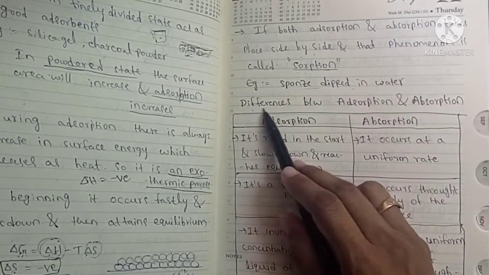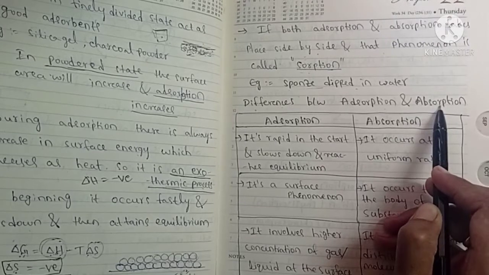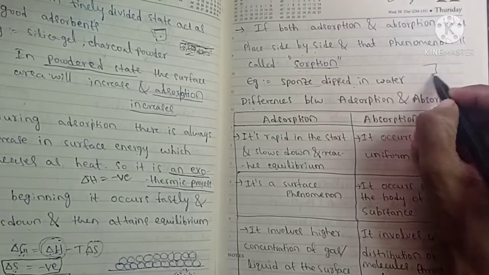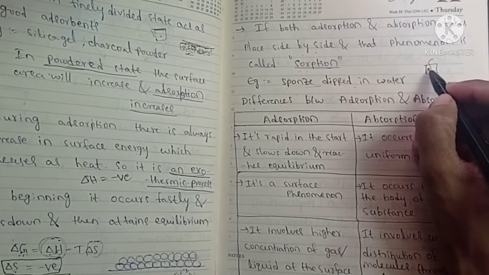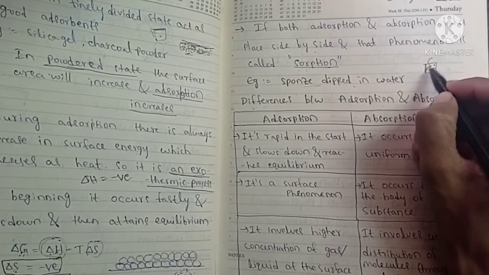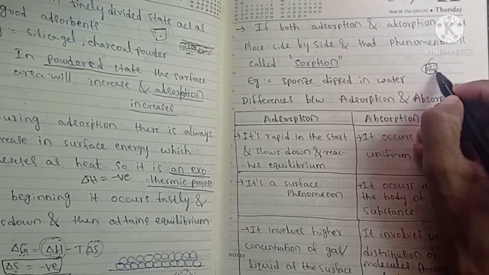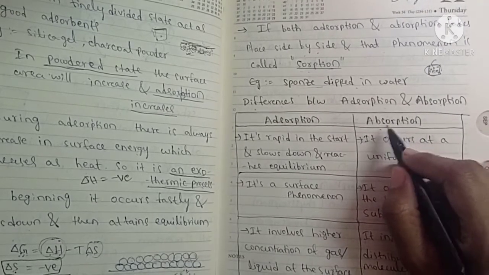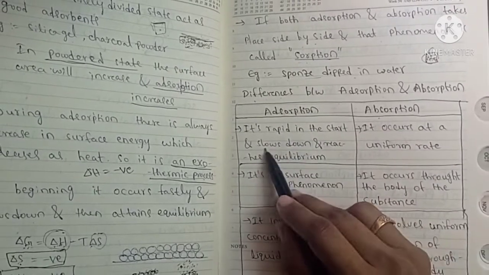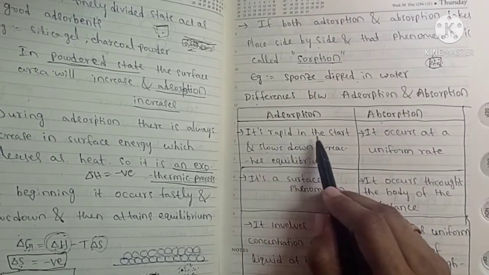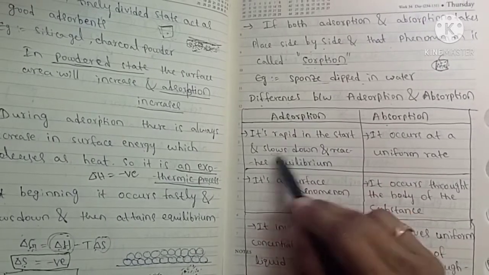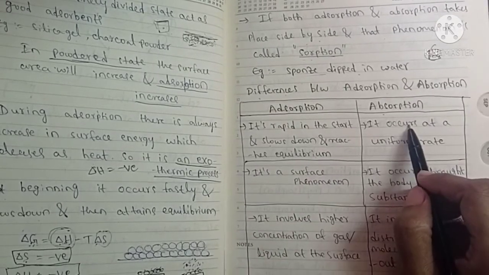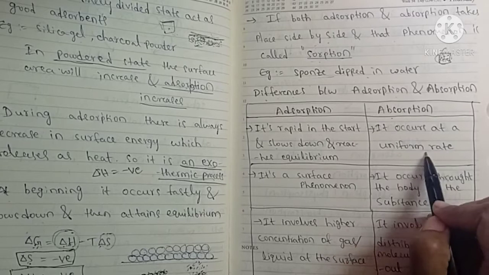Now the differences between adsorption and absorption. Absorption means, for example, if you take any substance and pour liquid in, the liquid penetrates into the whole substance. That is called absorption. It is not a surface phenomenon, it is a bulk phenomenon. What is the difference? Adsorption is rapid in the start, then slows down and reaches equilibrium. And absorption occurs at a uniform rate.